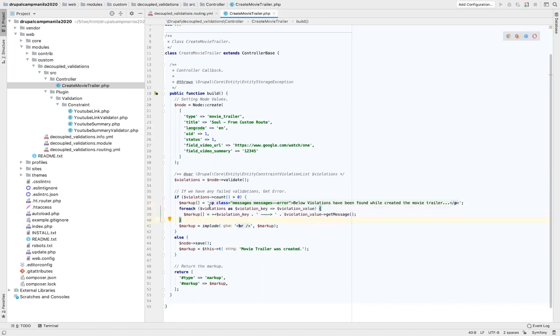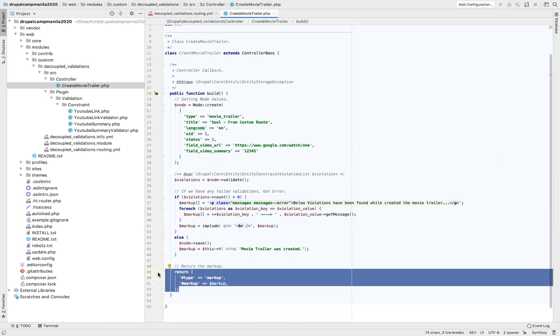In the for each loop, we are looping through the violations that have been returned by the node object, and we are forming this markup where we add the response from the server for violations. After that, we are imploding the markup array and forming single line text. And we are returning markup over here, which we already saw. So this is the business logic that is running behind the controller.